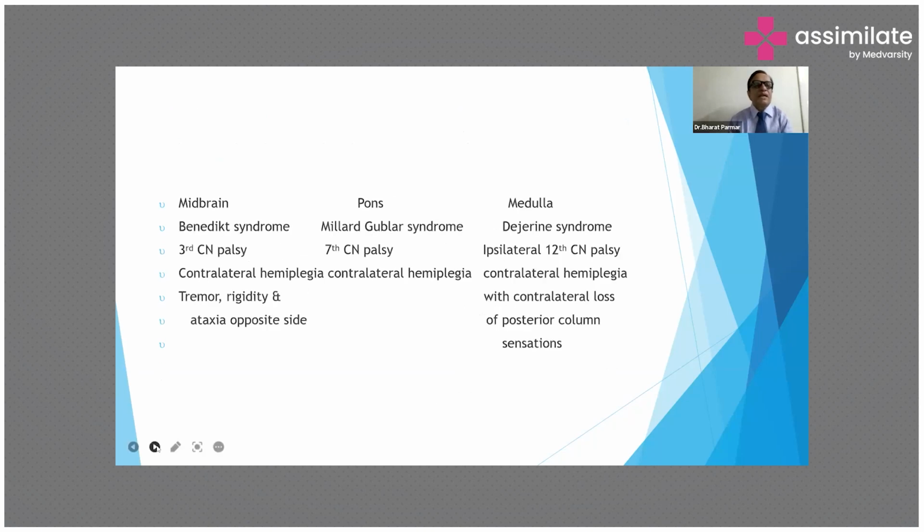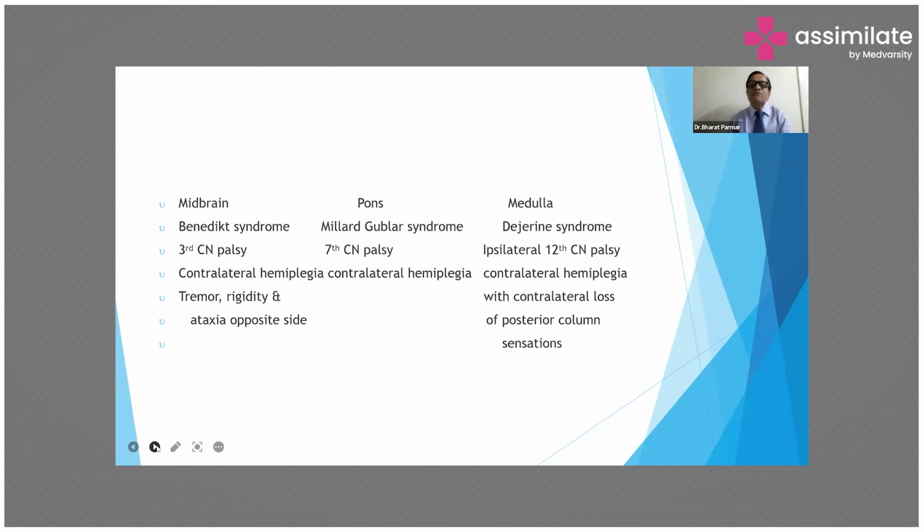In midbrain, Benedict syndrome presents with third cranial nerve palsy with contralateral hemiplegia, with tremor, rigidity, and ataxia on the opposite side. Involvement of the pons occurs in Millard-Gubler syndrome, presenting with 7th cranial nerve palsy with contralateral hemiplegia.